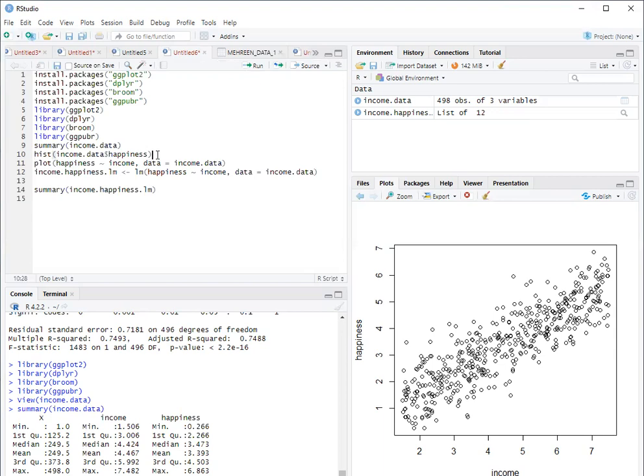Similarly, for the second assumption, whether the happiness variable, the dependent variable in income.data, follows the normal distribution or not, you are required to make a histogram.